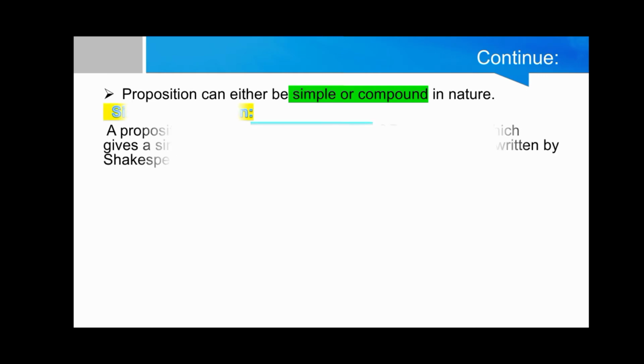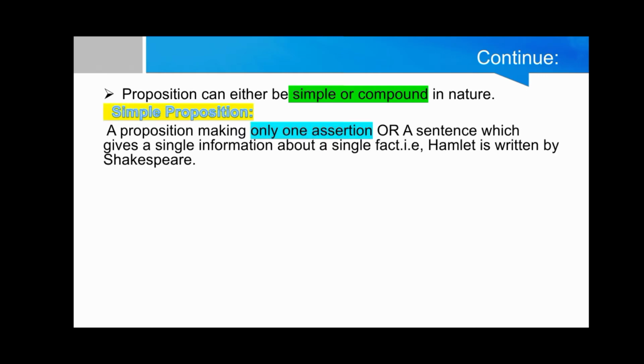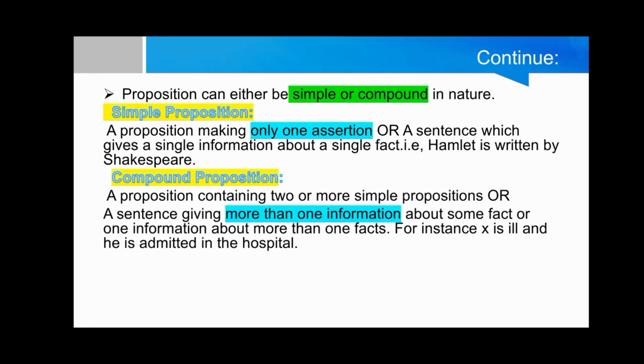Proposition can either be simple or compound in nature. In this video, we will discuss both propositions. Simple proposition. A proposition making only one assertion, or a sentence which gives a single piece of information about a single fact. For example, Hamlet is written by Shakespeare.